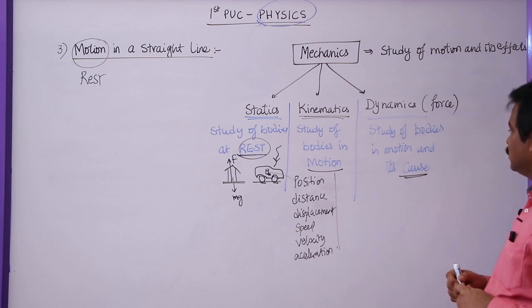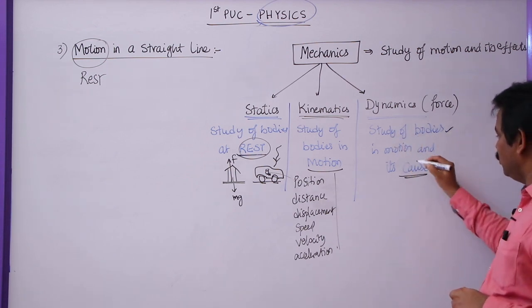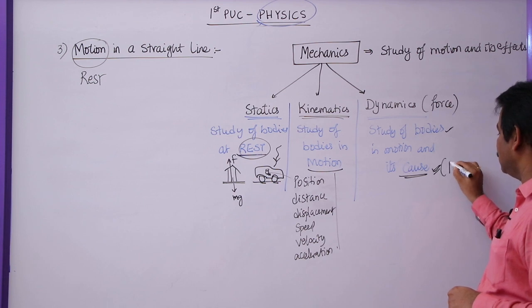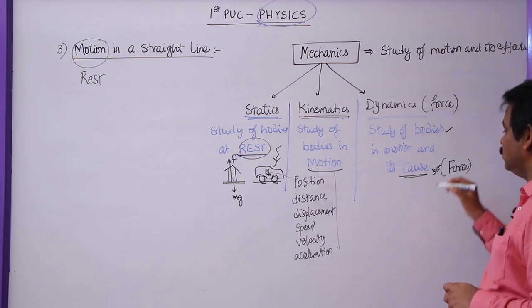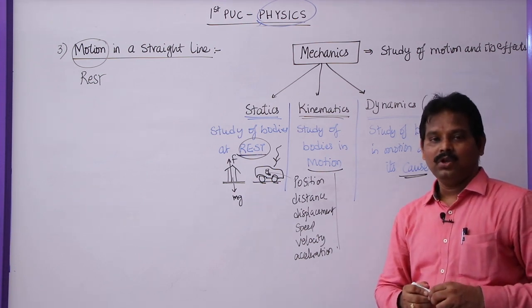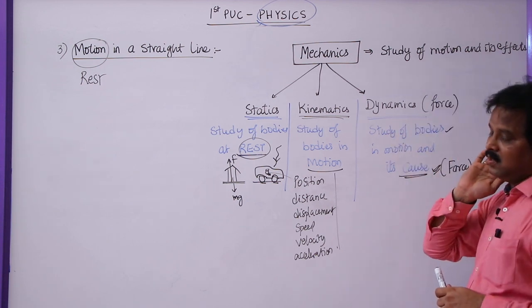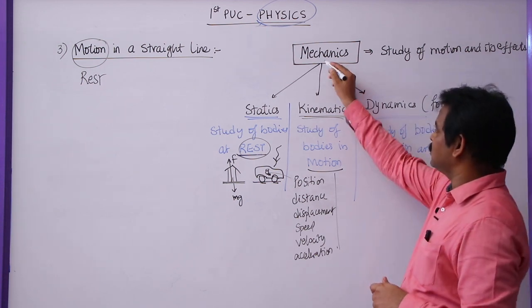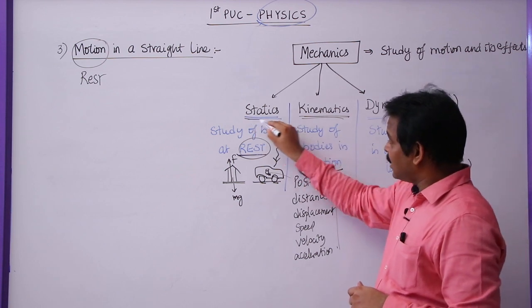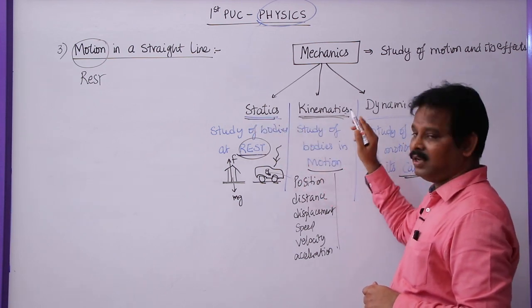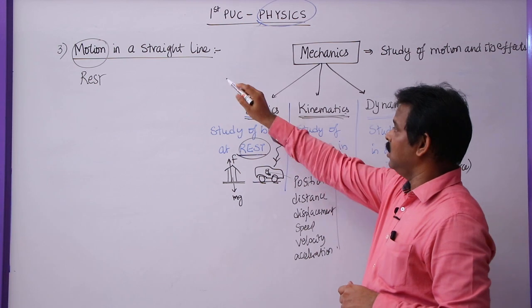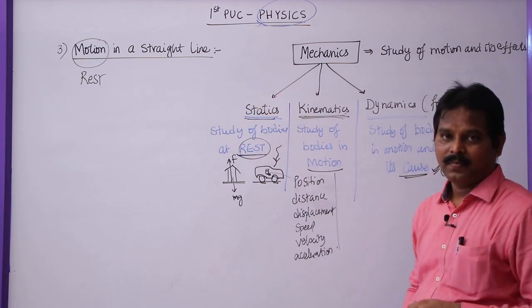Next one, dynamics. It is the study of bodies in motion and also its cause, that is nothing but force. So we will learn about this force only in the dynamics lessons, because mechanics is divided into three parts here. Statics as well as kinematics we will learn in the third lesson, motion in a straight line, and motion in a plane.